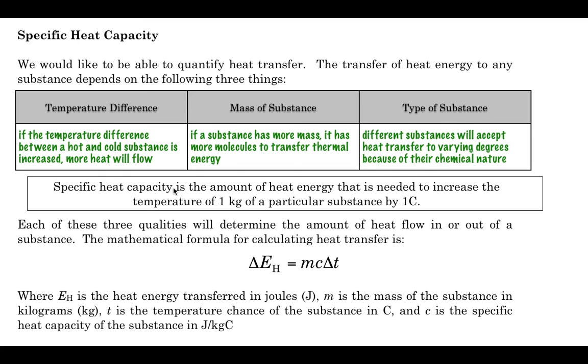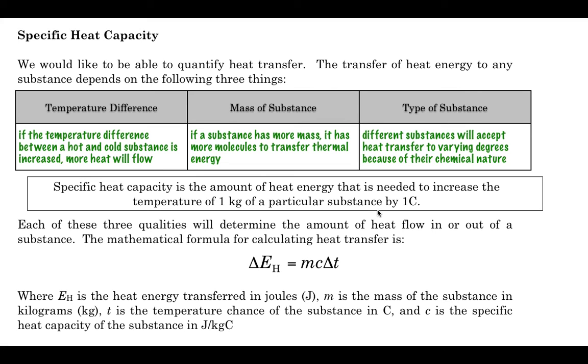So this concept of specific heat capacity is the amount of heat energy that's needed to increase the temperature of 1 kilogram of a particular substance by 1 degree Celsius. So from there, we get these three quantities. And now Thomas is going to take over and explain the equation.